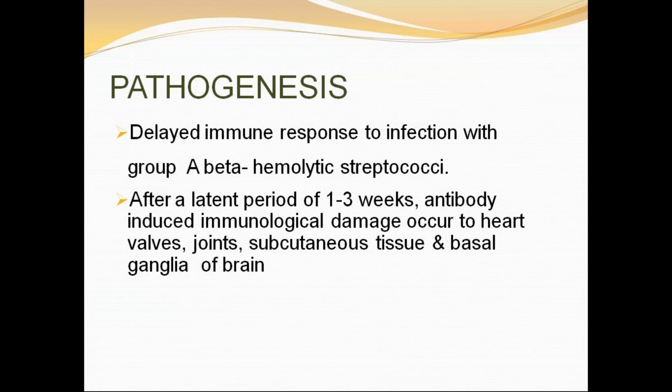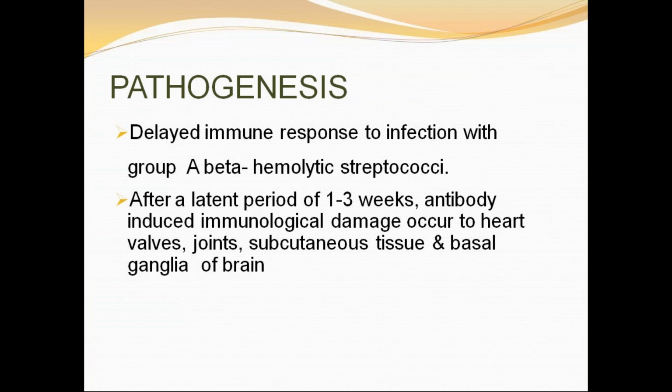So there is a major obstacle to understanding the pathogenesis of acute rheumatic fever and rheumatic heart disease. Why? Because there has not been any established animal model, but several theories are proposed to explain the pathogenesis of acute rheumatic fever. One is the cytotoxicity theory, another one is the immunological theory.